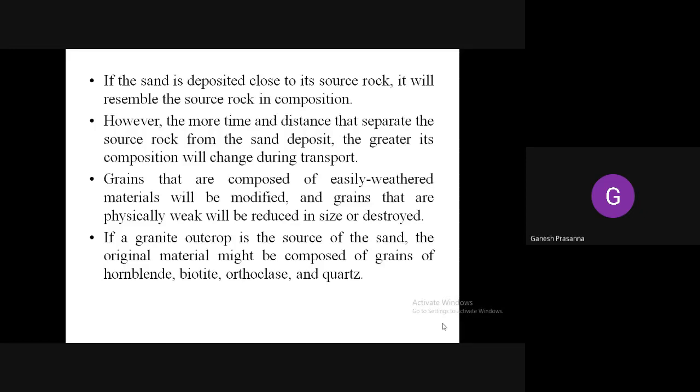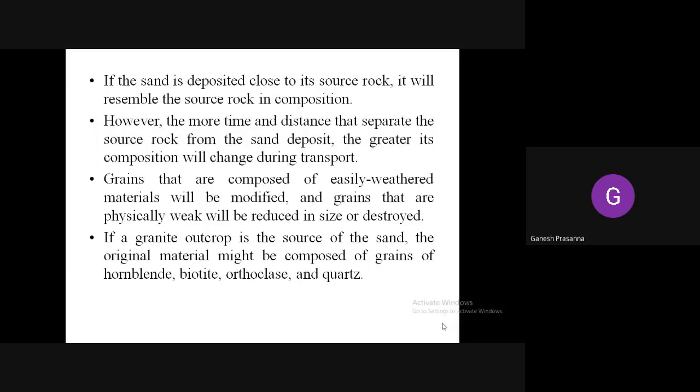Next, the grains composed of easily weathered materials will be modified, and the grains which are physically weak will be reduced in size or may be destroyed also. During the course of transport, the particles collide against one another, they hit against one another, and further reduction in size may lead to the complete destruction of the particle itself.